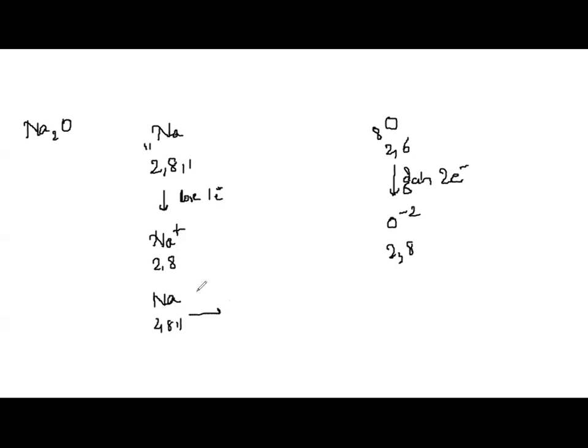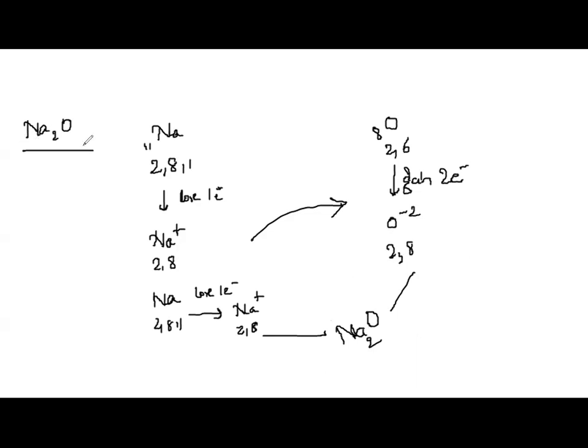So this sodium atom also will lose 1 electron and form Na plus with configuration 2, 8. Correct? So there are how many electrons lost now? There are 2 electrons lost by 2 sodium atoms. And those 2 electrons will be gained by whom? They will be gained by oxygen. So there is electrostatic force of attraction between these 2 ions and this oxygen ion. So sodium, how many atoms have taken? 2. So there are 2 ions, and oxygen there is only 1. Understanding? So this is how a compound will be formed. Ionic compound is formed.